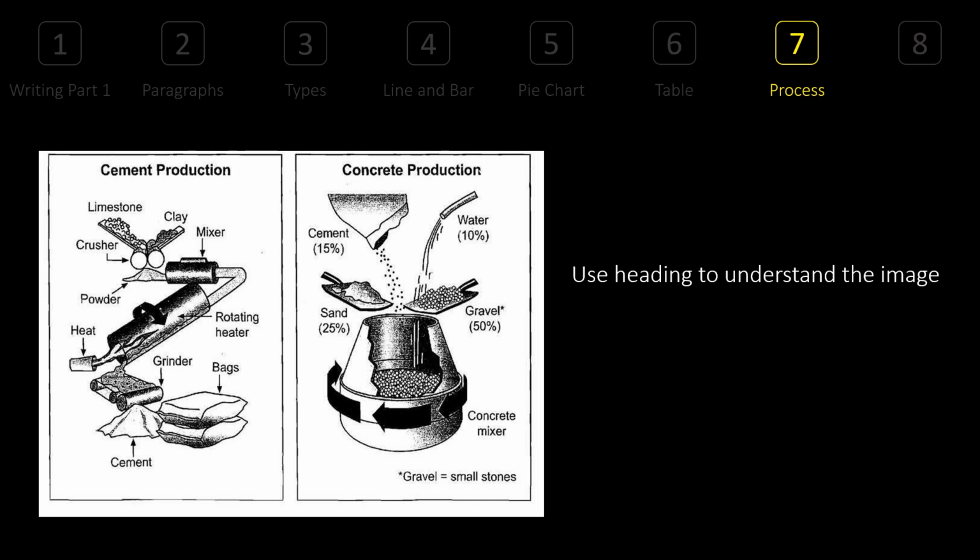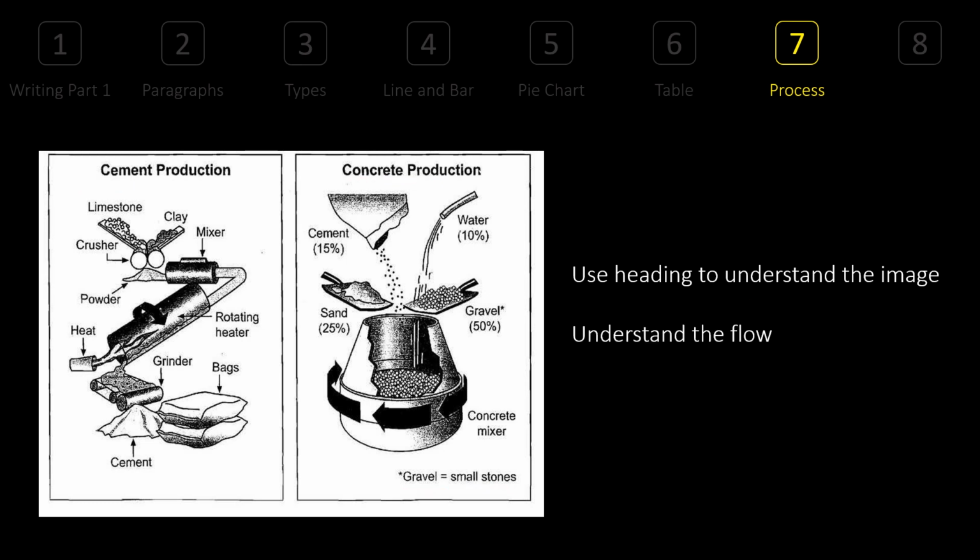Let's remember one thing. Use the headings to understand the image. What are the headings? You can see here: cement production, concrete production. You have gravel equal to small stones. That means we get information. Apart from that, we have also information about what is happening in the diagram. These are called rotating heaters. This is called power. This is called a crusher. So headings do provide information about the image.